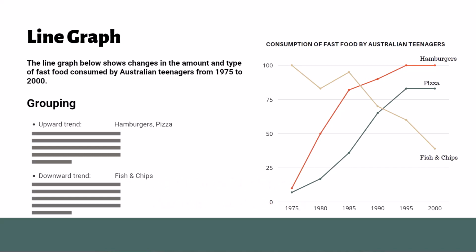By using appropriate language to describe these trends, we can effectively communicate the key features of the data to the reader. For more information on vocabulary and language usage for Task 1, check out the video linked in the description.